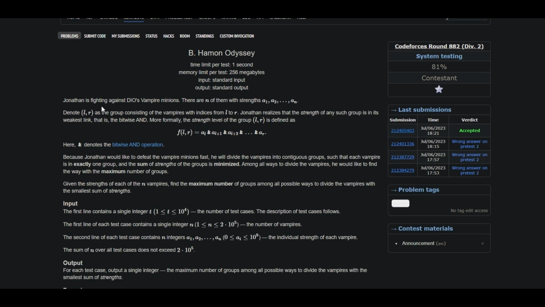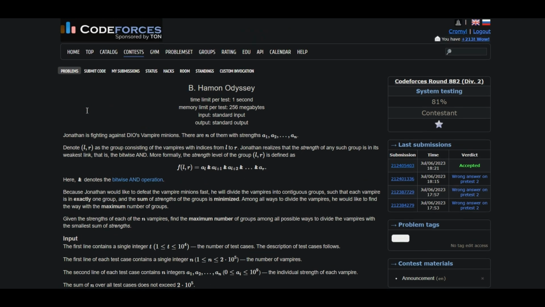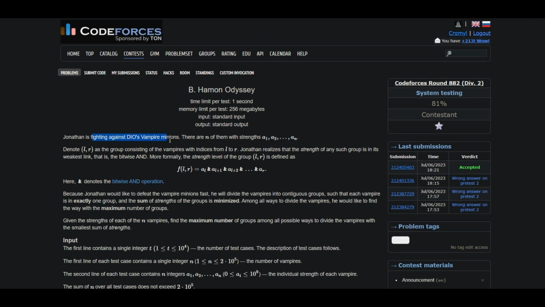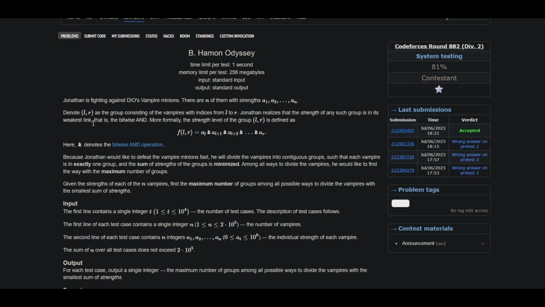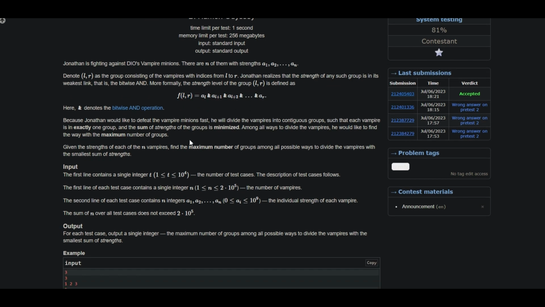So let's begin with the second problem. The problem states that Jonathan is fighting against Dio's vampires. There are n of them with strengths A1 to AN. Denote [L, R] as the group consisting of the vampires with indices from L to R. Jonathan realizes that the strength of any such group is its weakest link, that is, the bitwise AND. More formally, the strength of a group is given by the bitwise AND from AL to AR.